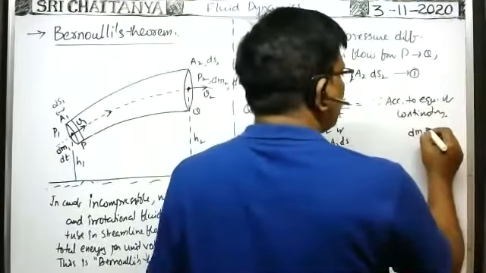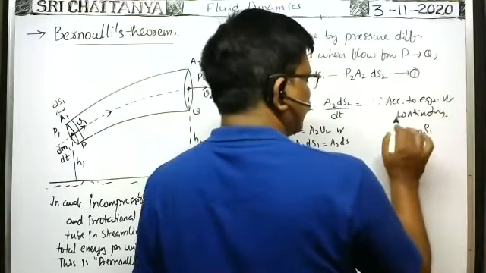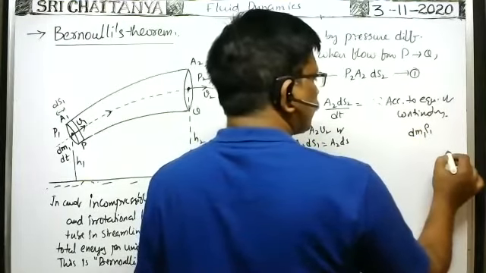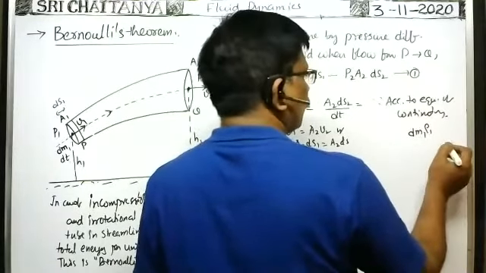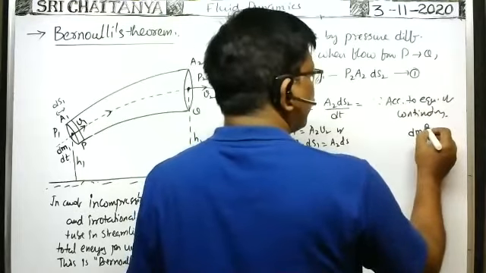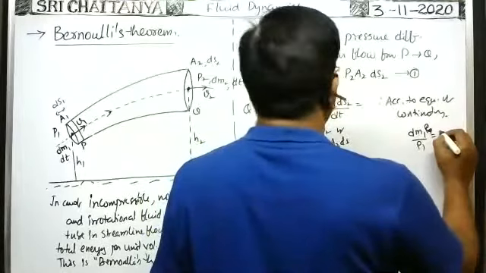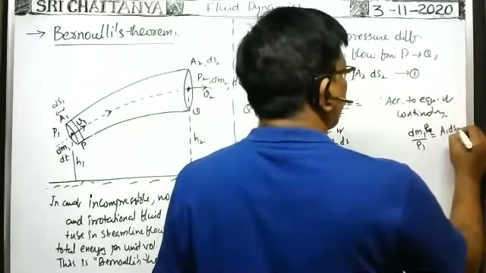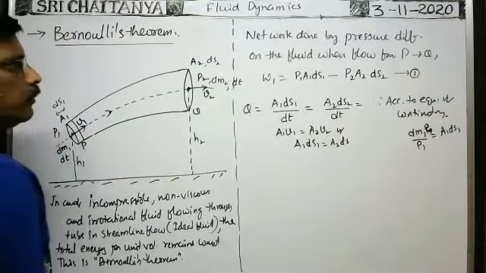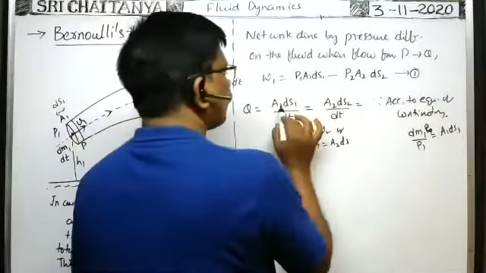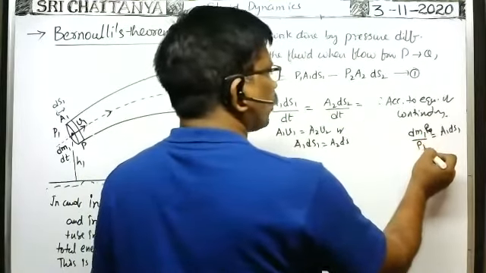Mass by volume gives density, so volume is equal to mass by density. Volume of the fluid entering into the tube is equal to A1 ds1, that is equal to dm1 by ρ1.